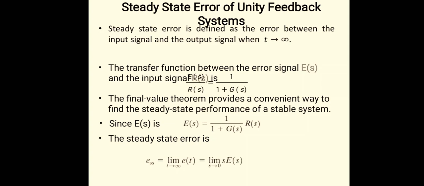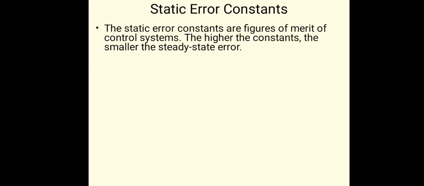We'll put in the error signal, but using the final value theorem, we can write the limit s tends to 0 of S into E of S. We'll put the value of the error signal E of S here: S into R of S upon 1 plus G of S. This is the error signal.